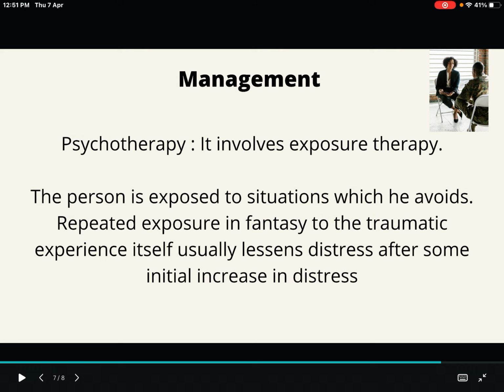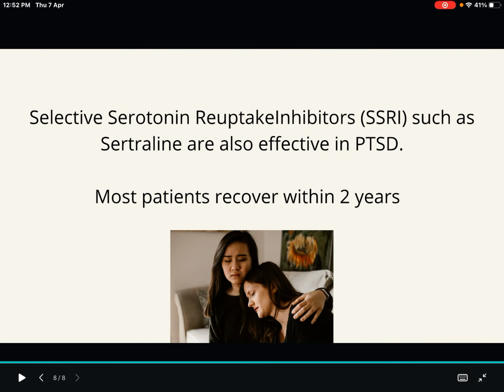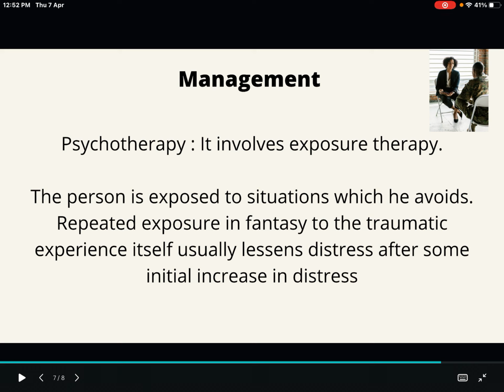We have to expose the person again and again to the similar environment, and initially he will have very severe distress, but after some time he will be okay, and the experience will be good in the long term. And selective serotonin reuptake inhibitors we can give to the patient, for example sertraline, and most patients will recover within 2 years. And you have to write at minimum this much if it is asked as a 4 marker.